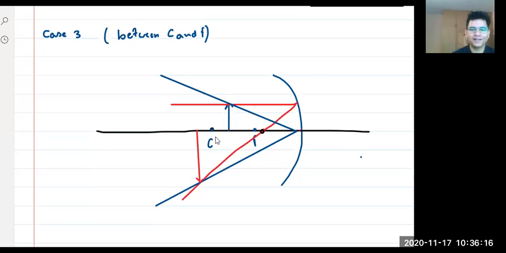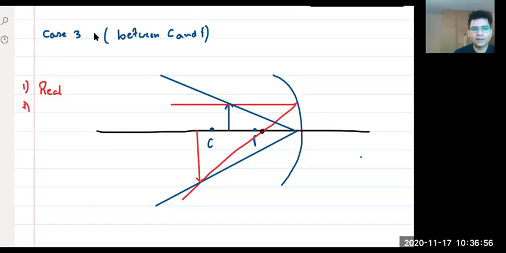Yes, Shivansh, that's why we have to draw neatly. If the object is on C, then only the image will be on C. If the object is between C and F, the image should be behind C. So that's why you have to draw nicely, neatly, with all the scales. So this is case 3. Now, if you write all the properties of the image, I'll just write it. So first is real.